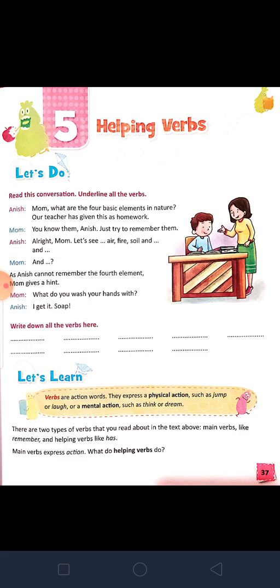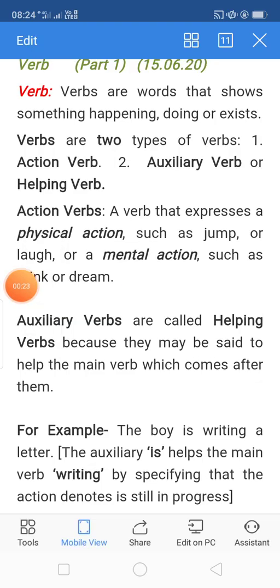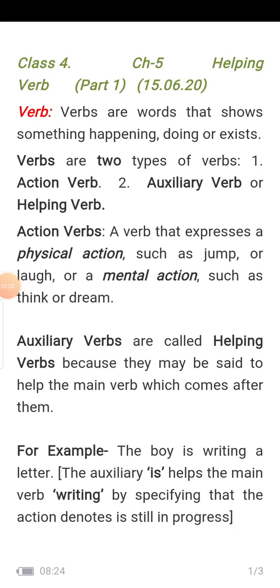Today we are starting with chapter 5, that is helping verb. So for that we have to know what is verb. Verbs are action words. They express a physical action such as jump or laugh, or a mental action such as think and dream. So what is verb? Verbs are words that show something happening, doing or existing.